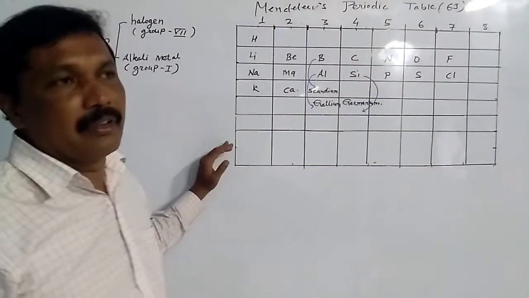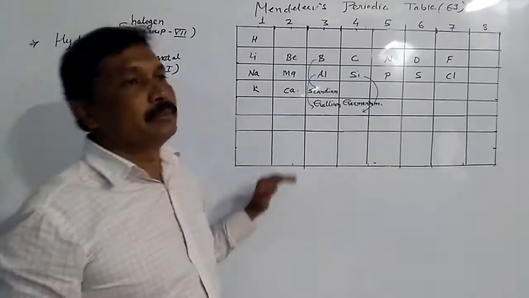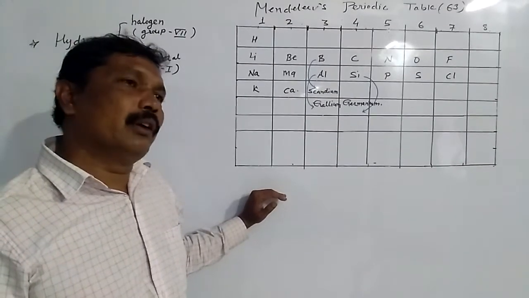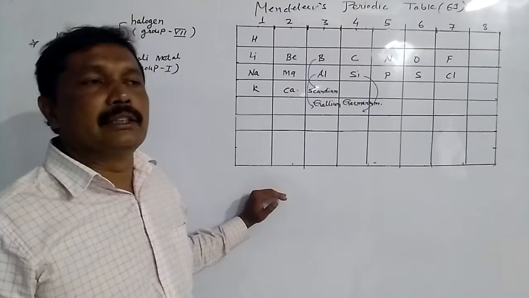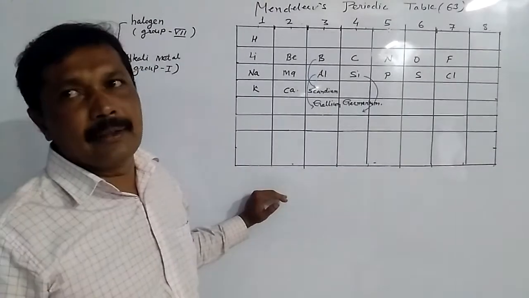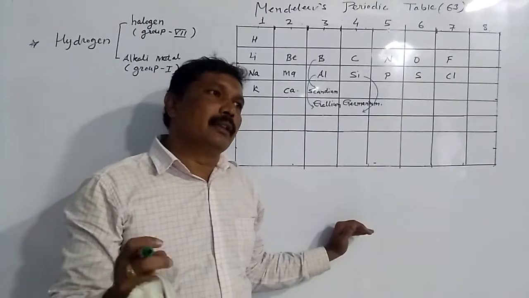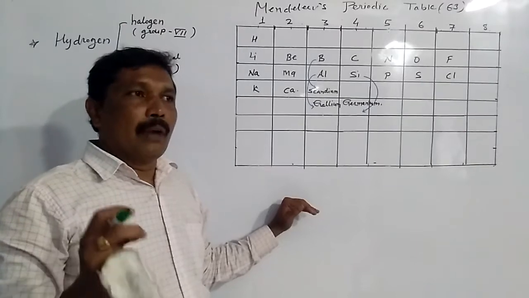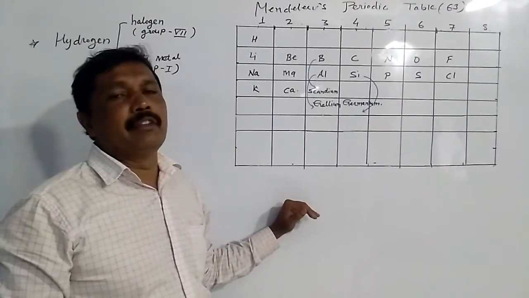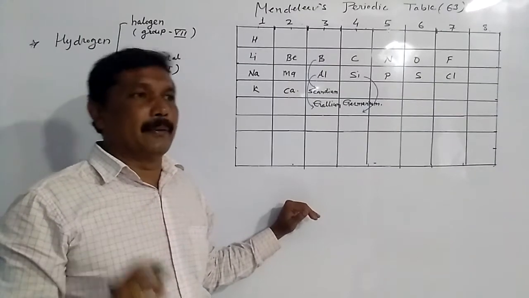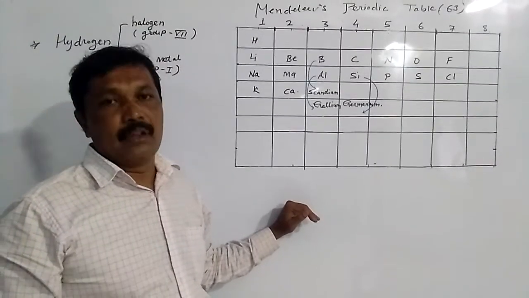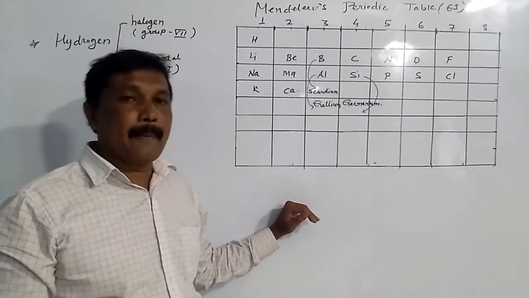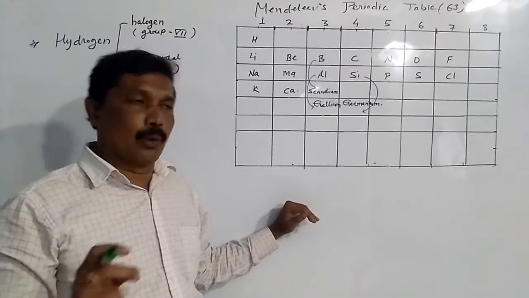Dear students, today we have just had a brainstorming on Mendel's periodic table. We have seen Mendel's periodic law: the properties of elements are the periodic function of their atomic masses. Mendel also started arranging the elements in the increasing order of their atomic masses. While doing so, the first thing Mendel did was correct the atomic mass of beryllium from 14.09 to 9.4 and place beryllium in front of boron.